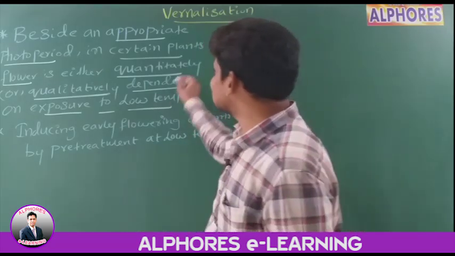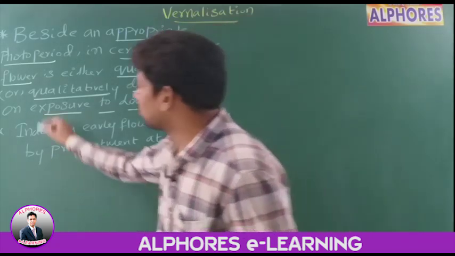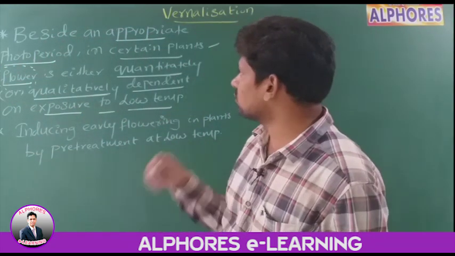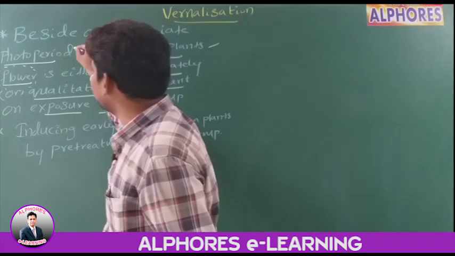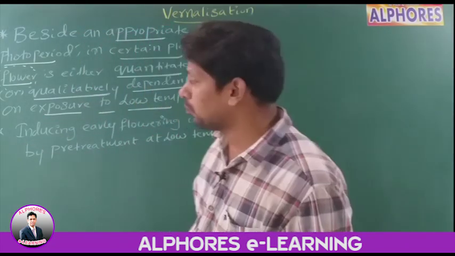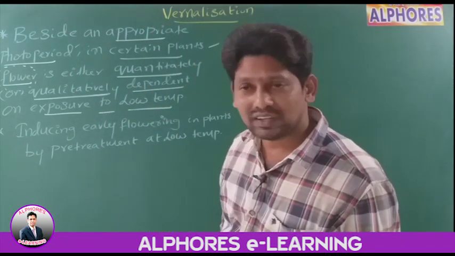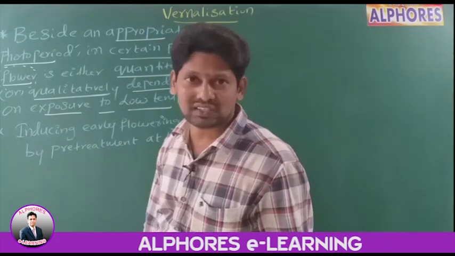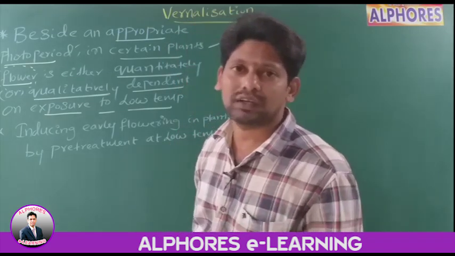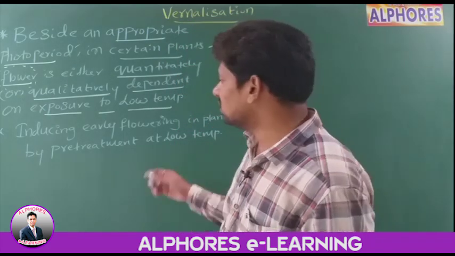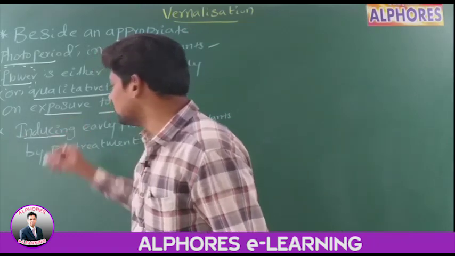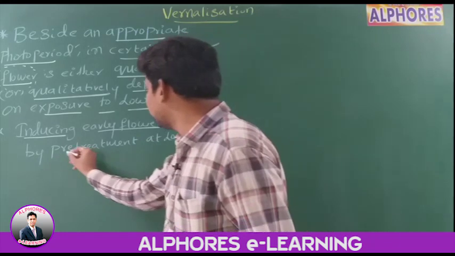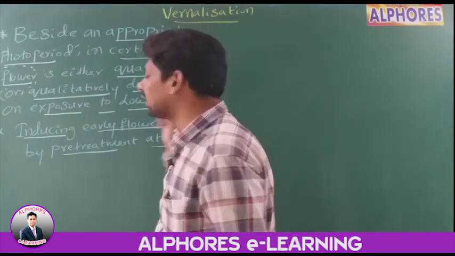It means in certain plants, to produce flower, not only is an appropriate photoperiod required, but what more is required? Exposure to low temperatures. Exposure to low temperatures. Okay, now see this statement: inducing early flowering in plants by pre-treatment at low temperatures.